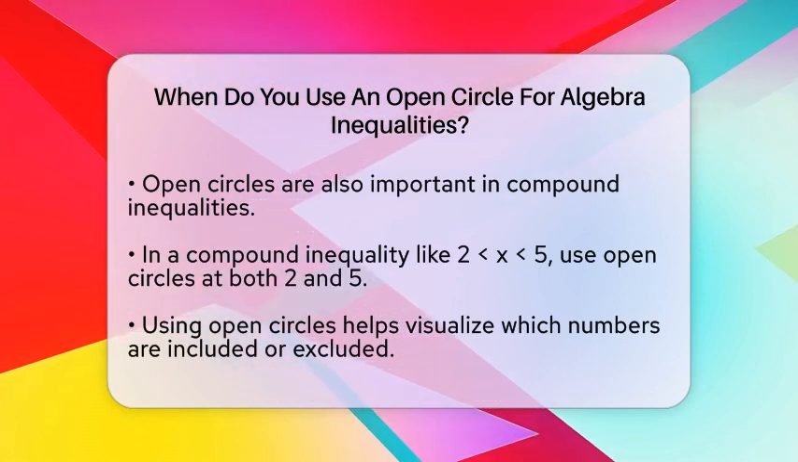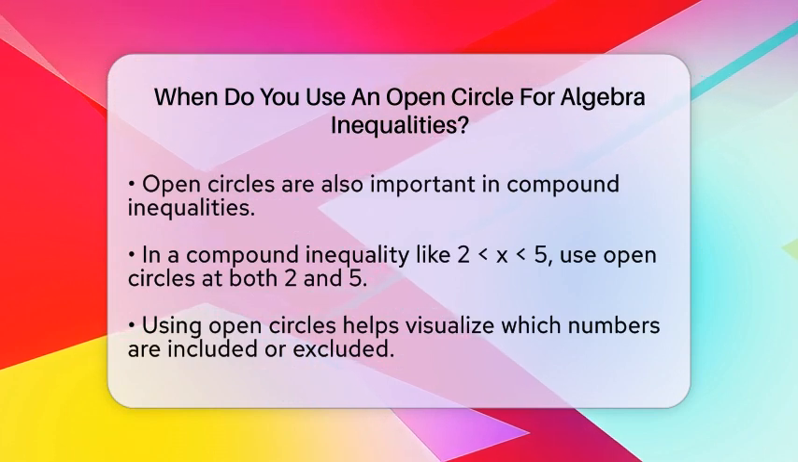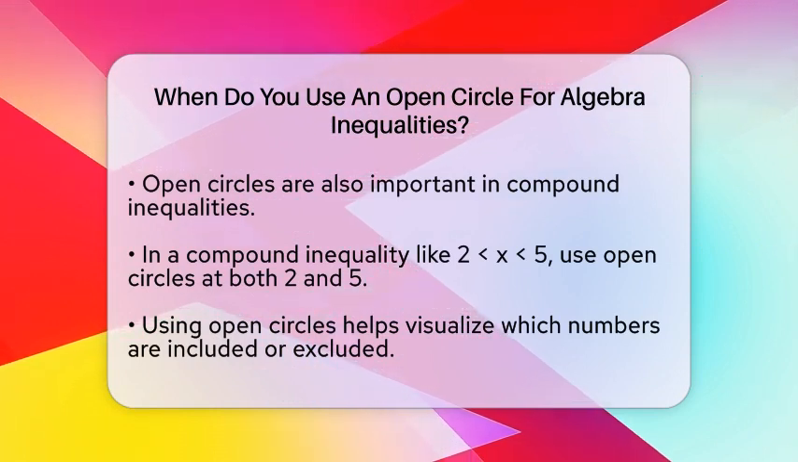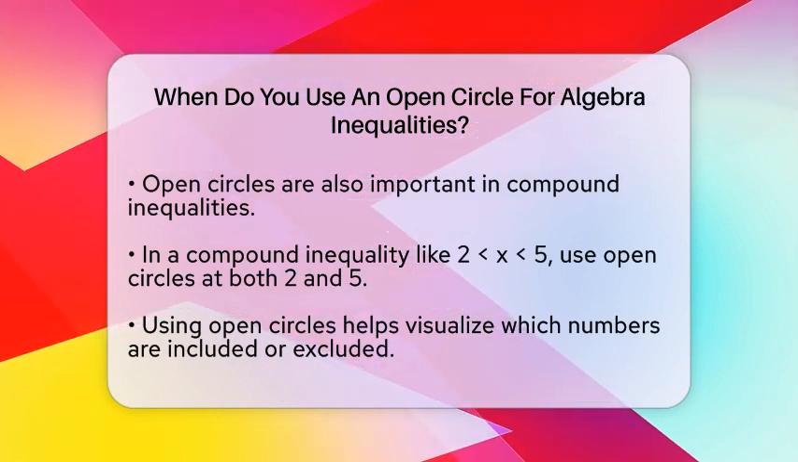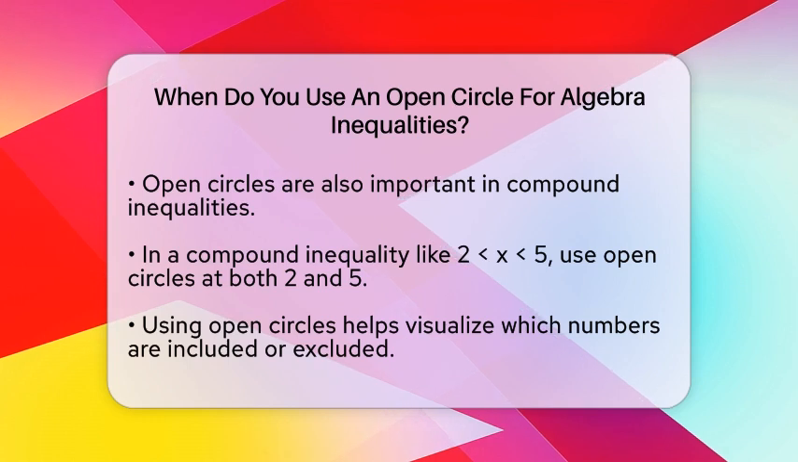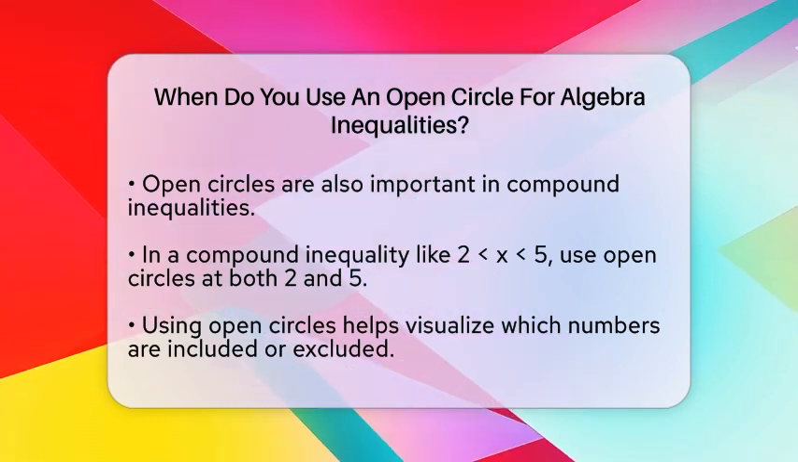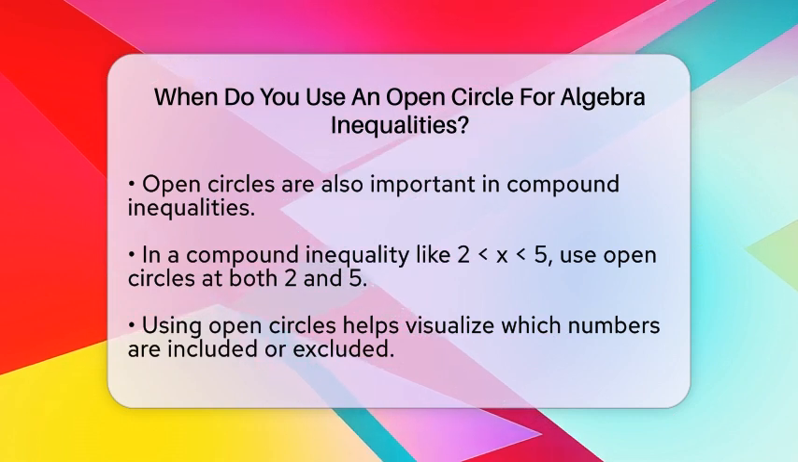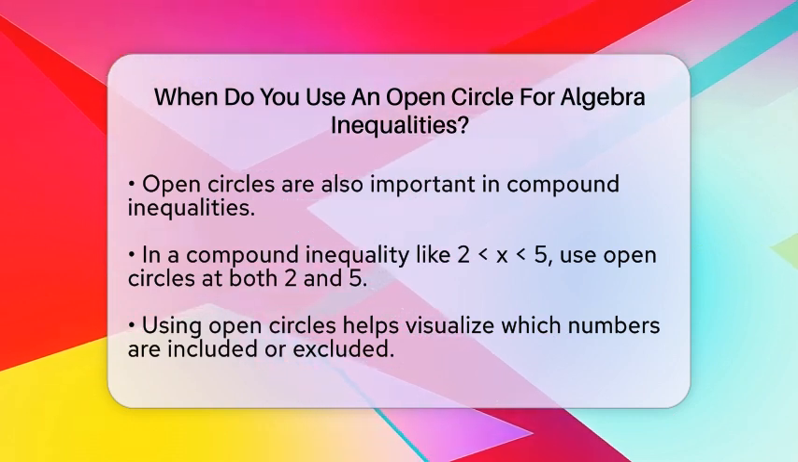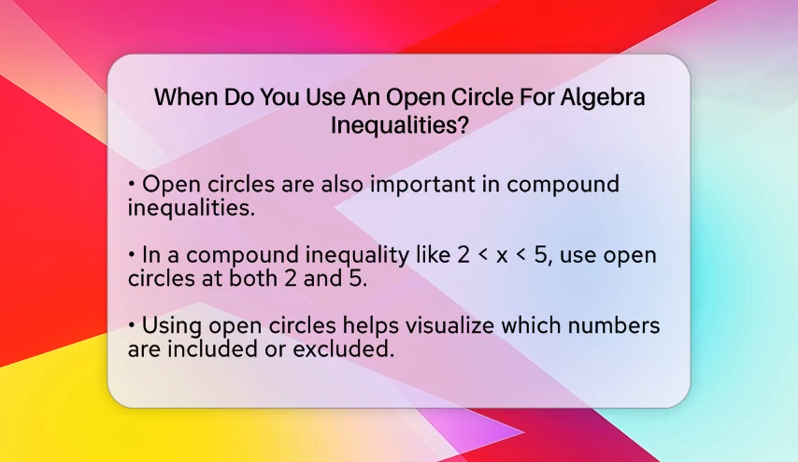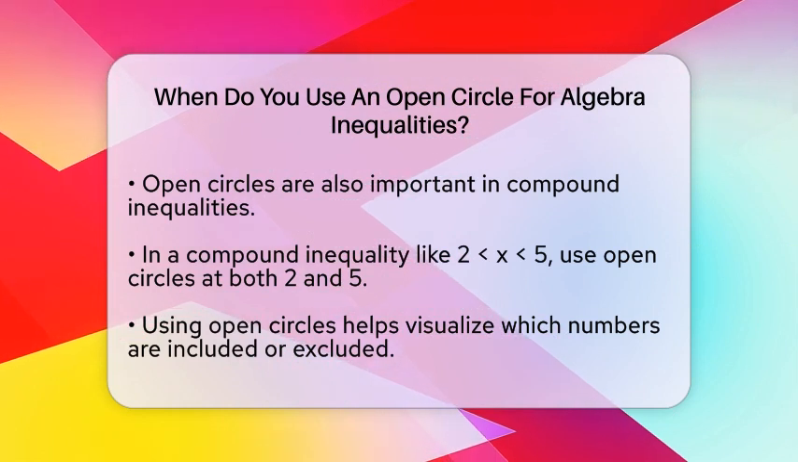Using open circles is especially important when dealing with compound inequalities. A compound inequality combines two inequalities. For instance, if you have 2 less than x and x less than 5, you would use open circles at both 2 and 5. This means that neither 2 nor 5 is included in the solution set.